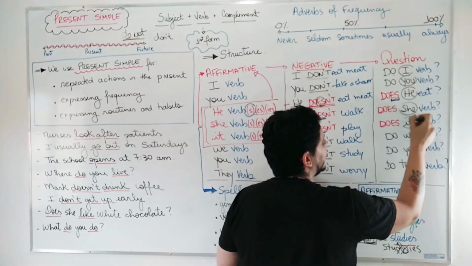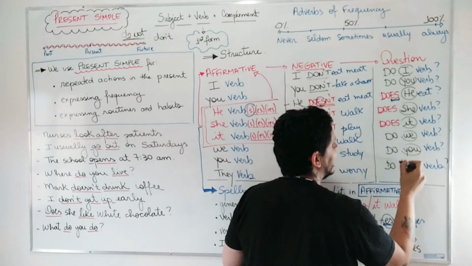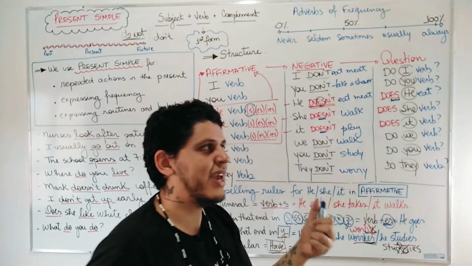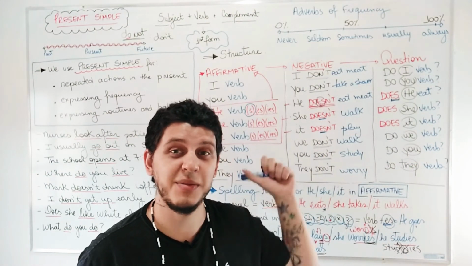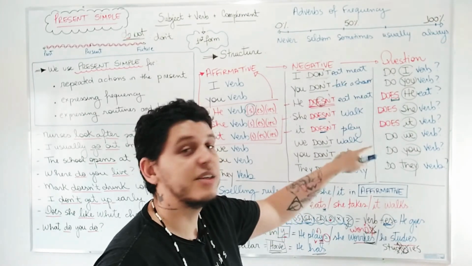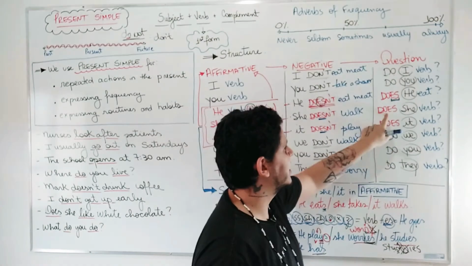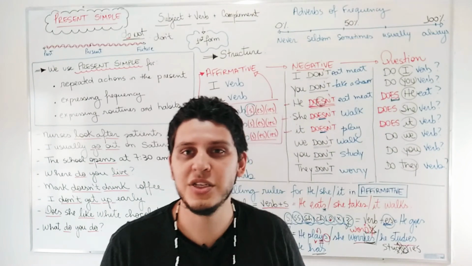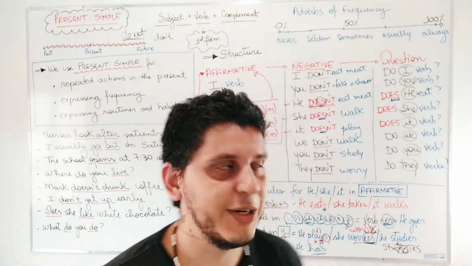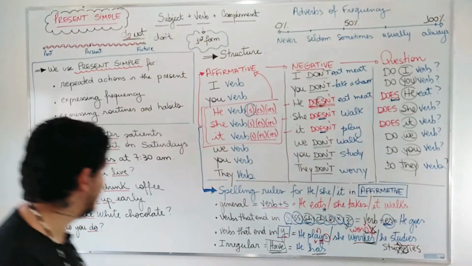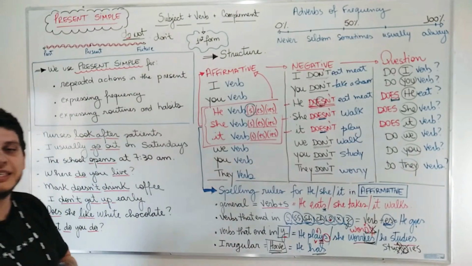For example, if we have a question as, o que ela come? O que, what? So what comes in the beginning of the sentence, not the auxiliary. In this case, what does she eat? What does she eat? O que ela come? Alright? Here we have some example sentences. Let's repeat these sentences after me.